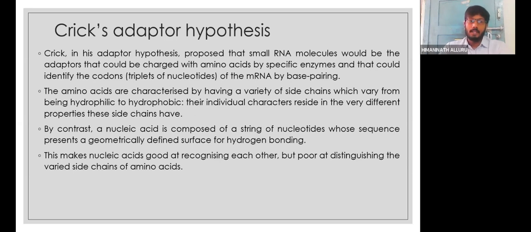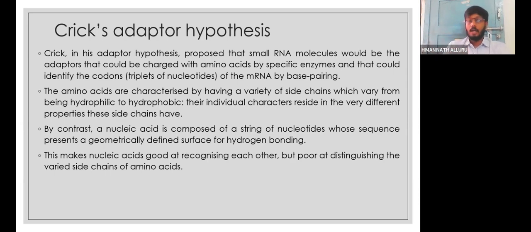Whereas the nucleic acid is very strange. It is a string of nucleotides, and hydrogen bonding is the maximum thing it has. So a nucleic acid can recognize another nucleic acid. RNA can recognize DNA, or DNA can recognize RNA, RNA can recognize another RNA, and DNA can also recognize another DNA.